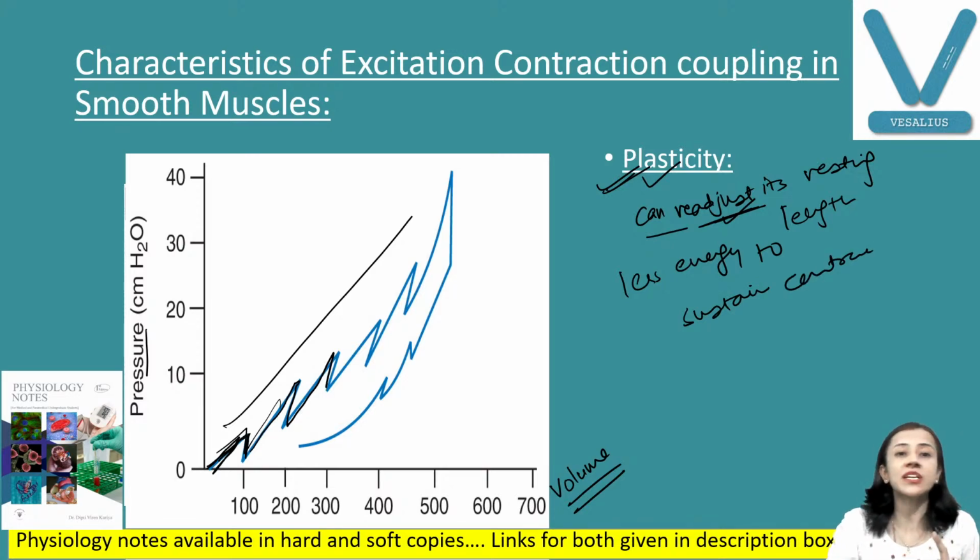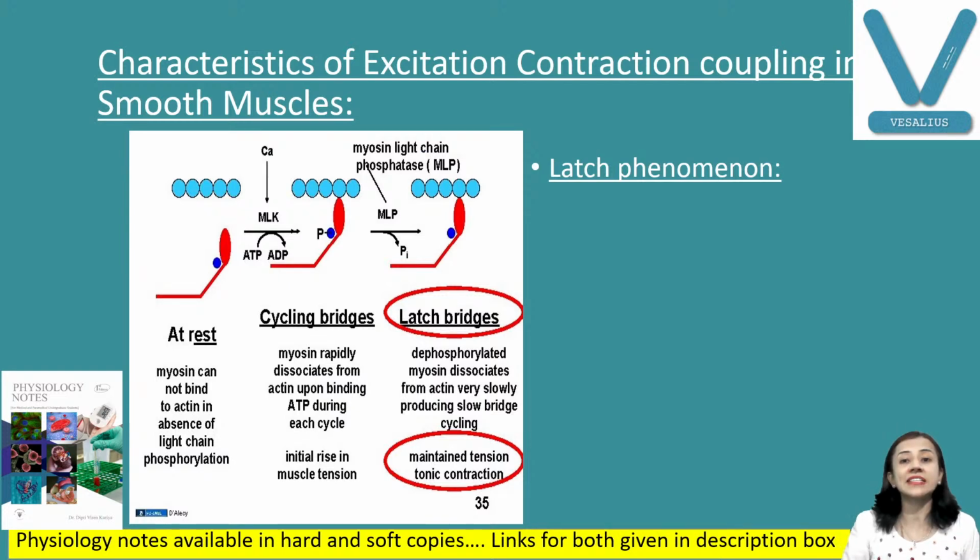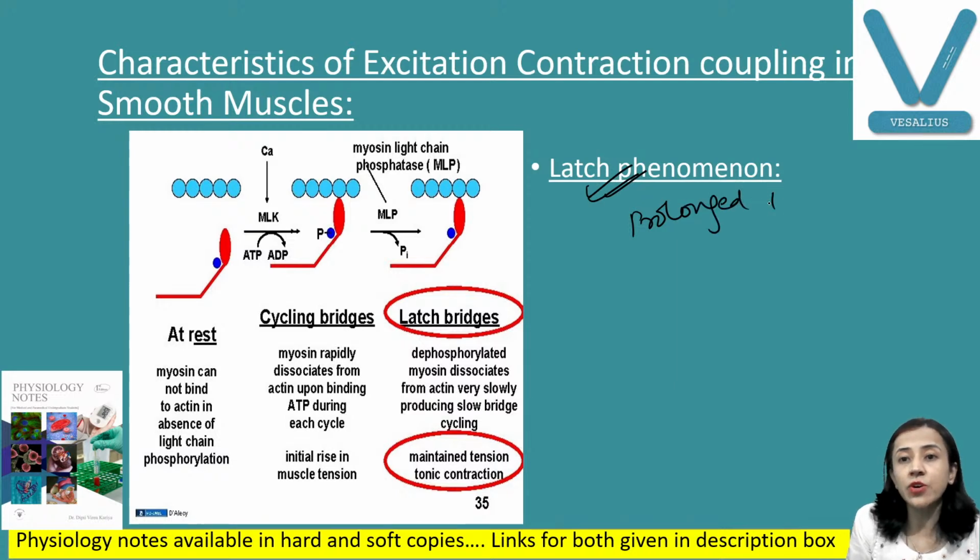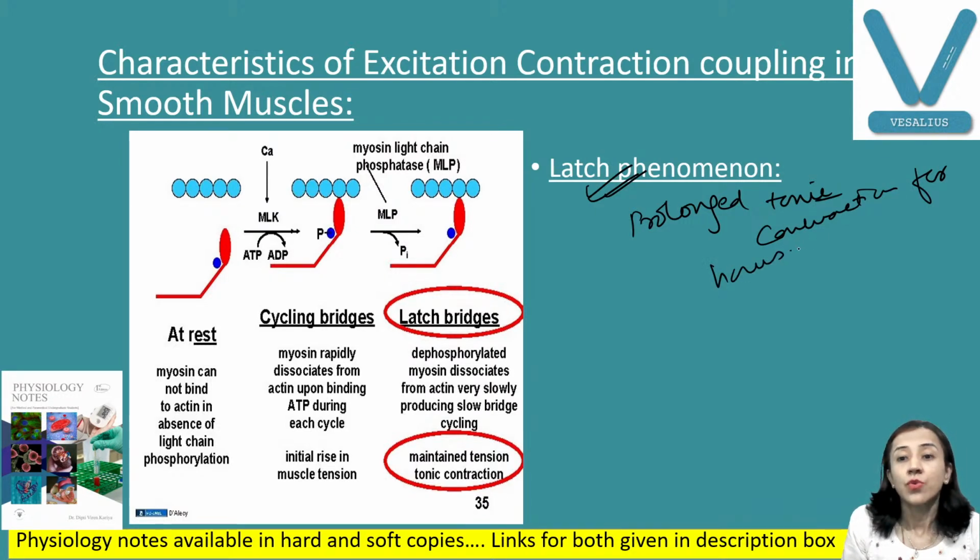Now another very important characteristic of smooth muscle is the latch phenomenon, or latch mechanism. Now what is this latch mechanism? This is the mechanism by which smooth muscle maintains prolonged tonic contraction, for hours, with less use of energy.